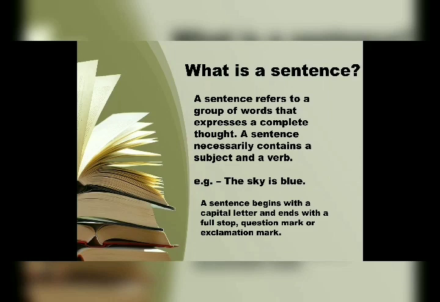We all know a sentence is a group of words. When we join a group of words and they give some meaning, they are known as a sentence. For example, Tanu is the cutest girl in the class. Now, it is giving a complete sense that Tanu is the girl who is very cute, cutest of all.